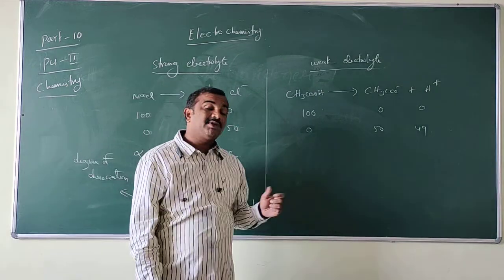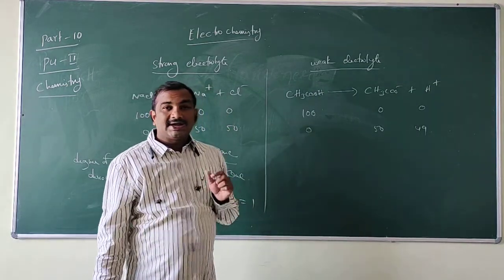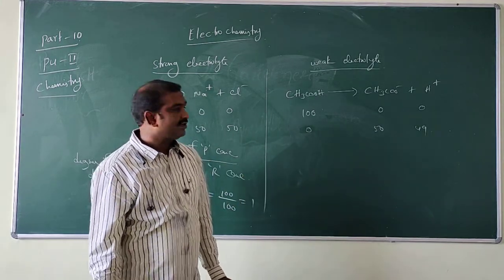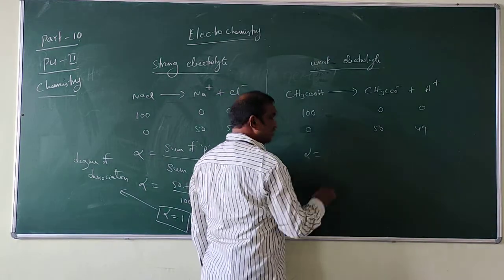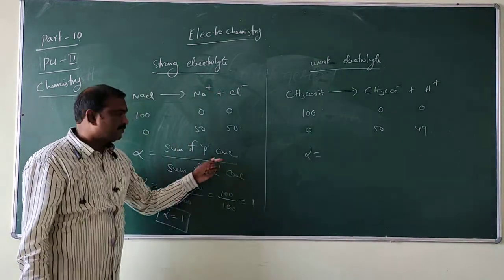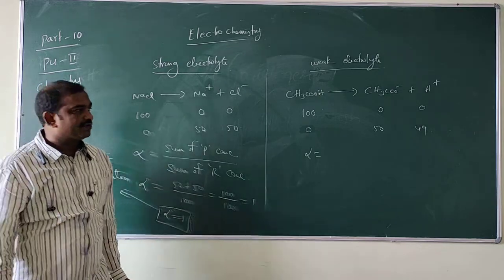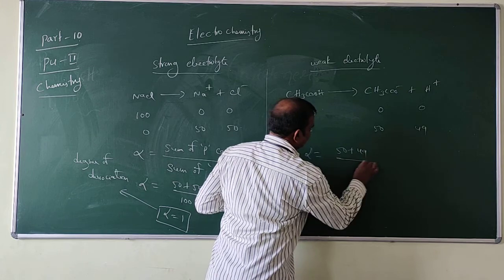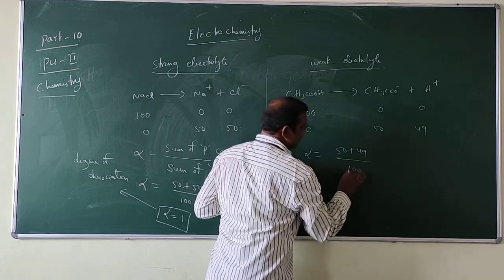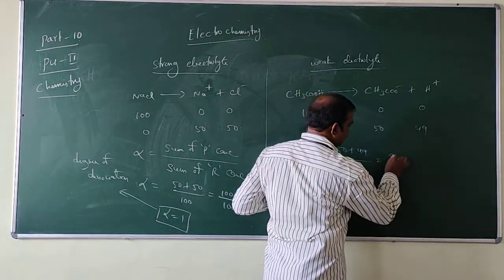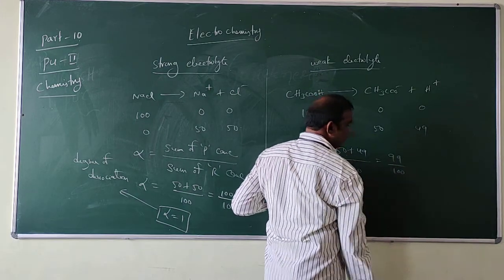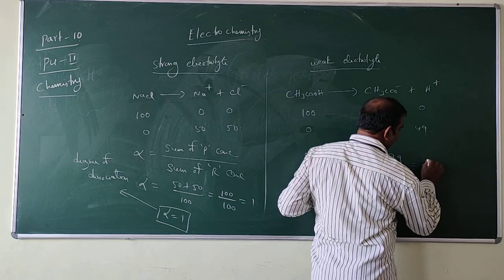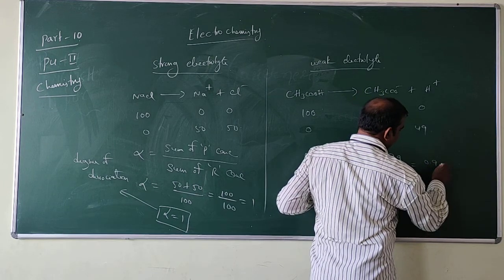That means 100% dissociation does not take place in weak electrolytes. So now alpha, the degree of dissociation, is equal to the sum of products concentration by the sum of reactant concentration. The sum of products is 50 plus 49, divided by the reactant concentration 100. So it is equal to 99 by 100, which means 0.99.